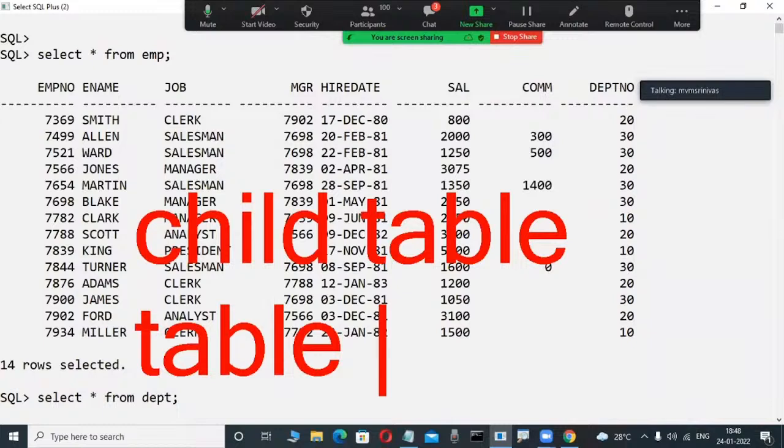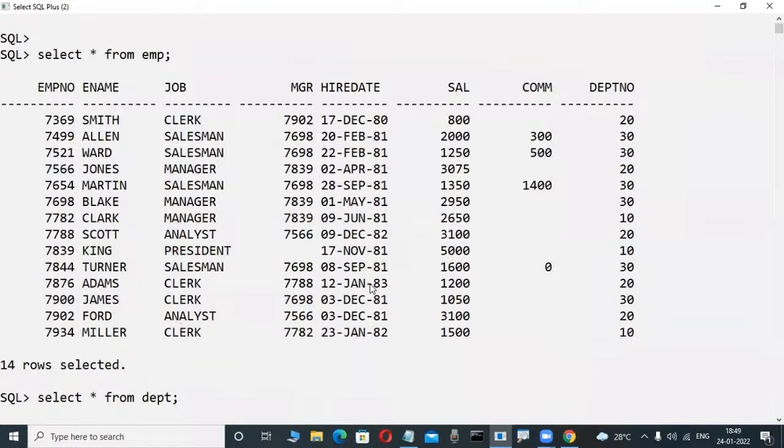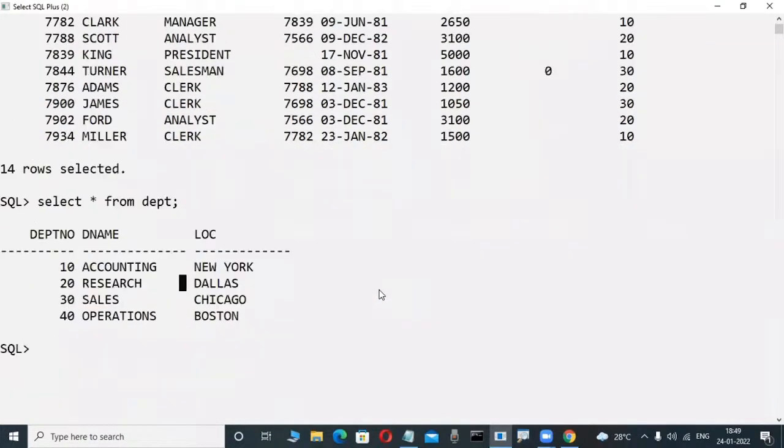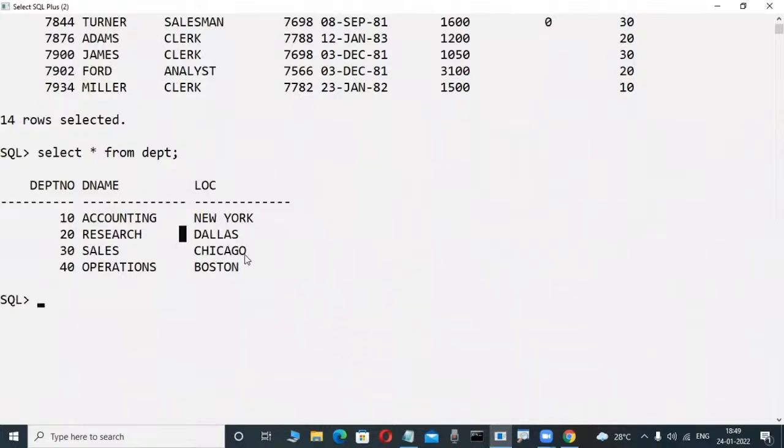There is a simple technique. Even if you are a first-time newcomer, it is a very easy way to tell which one is a master and which one is a child. Okay, for some tables only, not all the tables. Check it out here: both the tables have a common column.